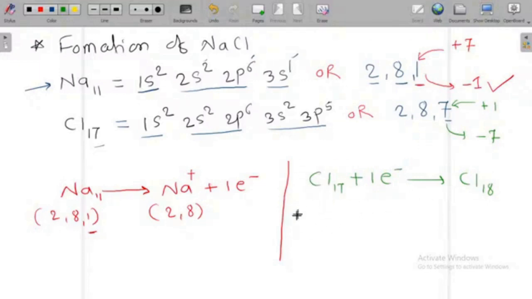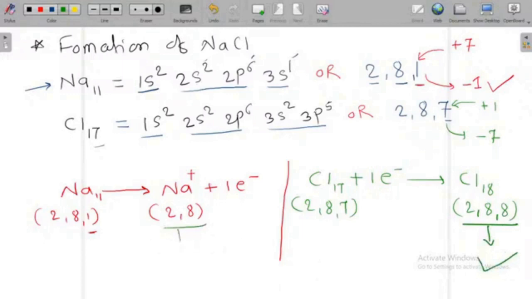So what is the electronic configuration here? 2, 8, 7. And here? 2, 8, 8. Understand? Now chlorine has completed its octet and sodium has also completed its octet. After completing the octets, chlorine forms the negative charge and sodium forms the positive charge.